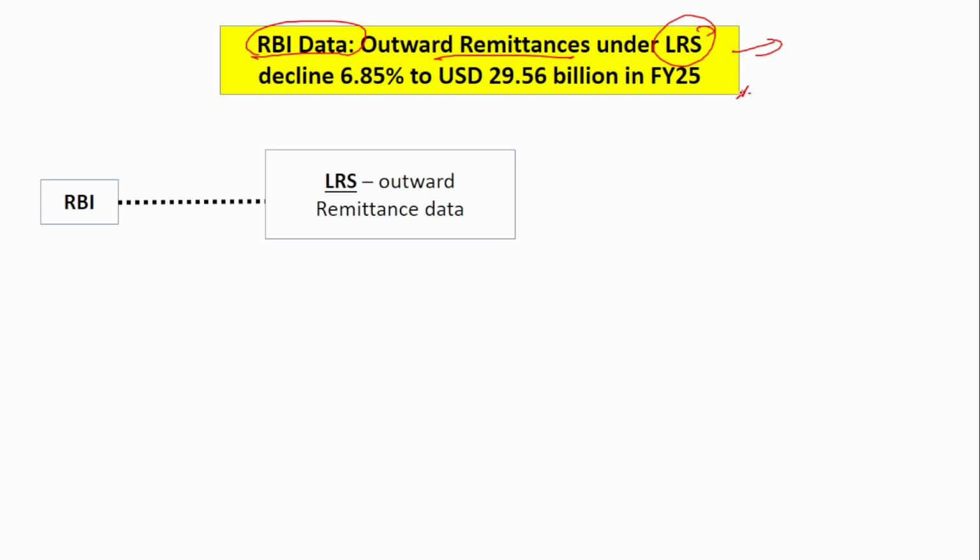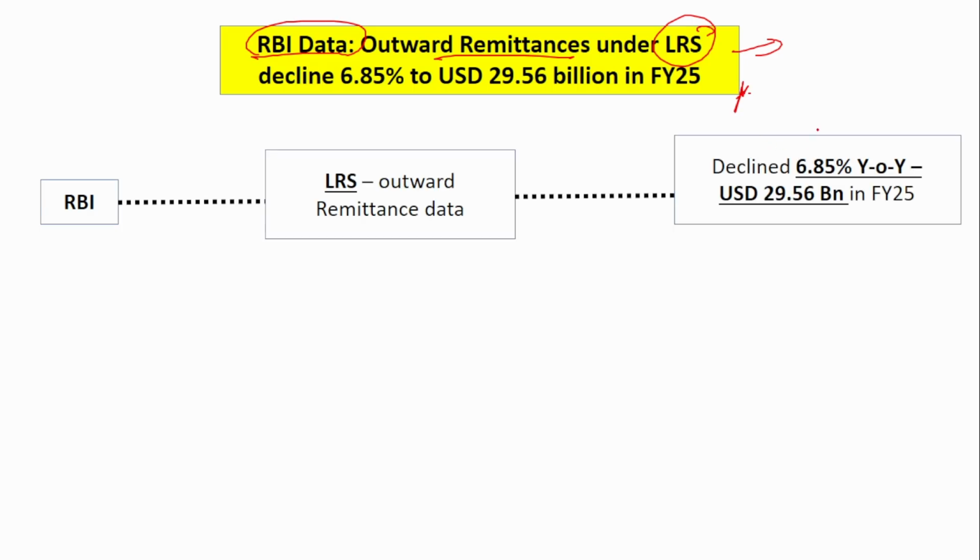Under this scheme, this money has been sent, and there has been a decline that has been noticed. Compared to the previous year, that is financial year 2024, there has been a decline of around 6.85% year on year, and currently it stands at 29.56 billion. So, how much money has been sent in the form of outward remittance? 29.56 billion has been sent in the financial year 25. The decrease here is because of the global uncertainty.